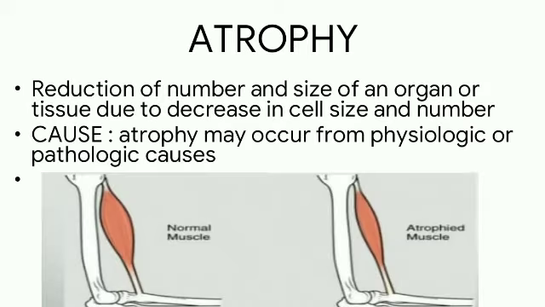In this video we learn only about atrophy. So atrophy, as we have discussed, is the reduction in the size of an organ. It is the reduction of number and size of an organ or tissue due to a decrease in the cell size and number. The causes of atrophy may be physiologic or pathologic. In normal physiology also there is atrophy of organs, and in pathologic causes also there is atrophy. Let's see what they are.